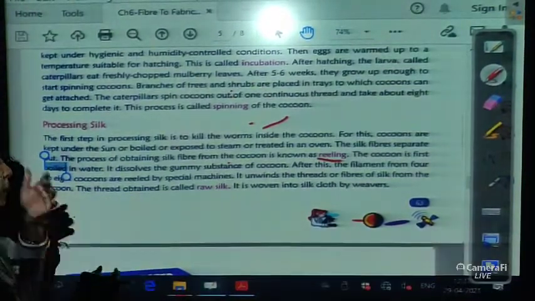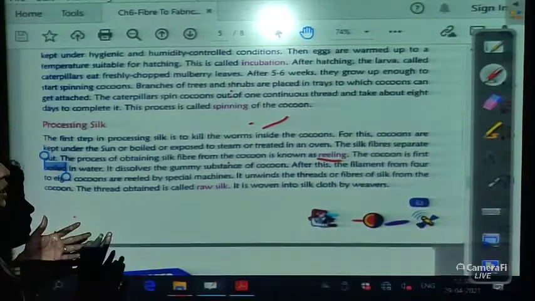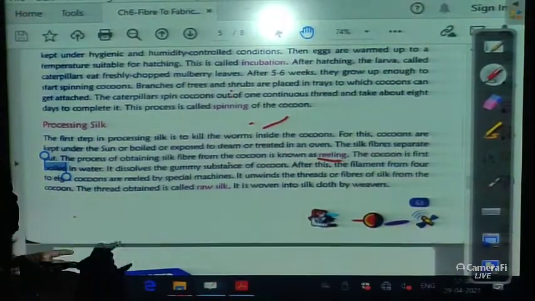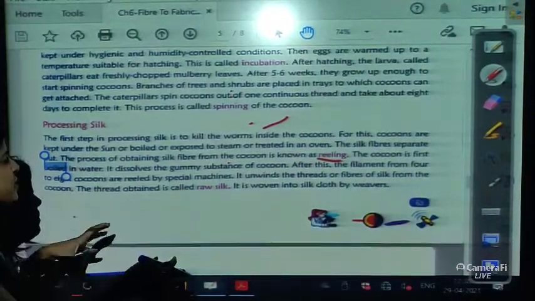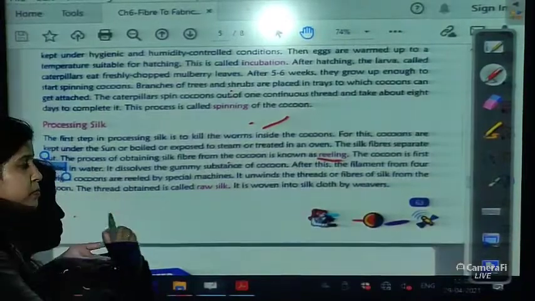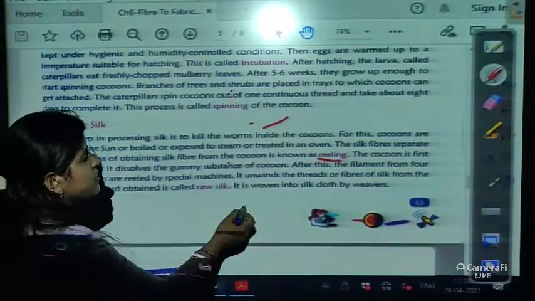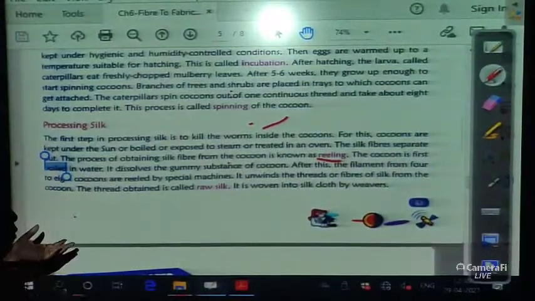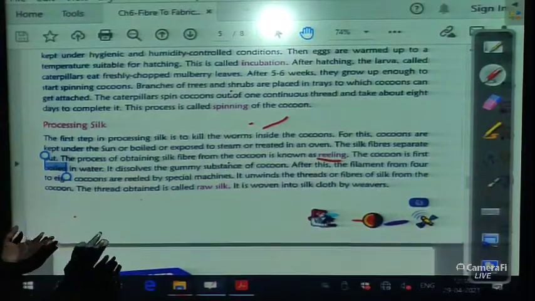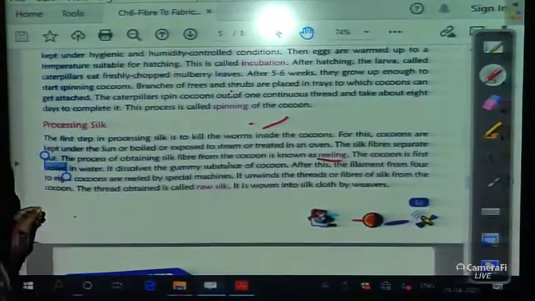After the gummy substances dissolve, the filaments of 4 to 8 cocoons are reeled by a special machine. That machine unwinds the thread or fibers of silk from the cocoon.